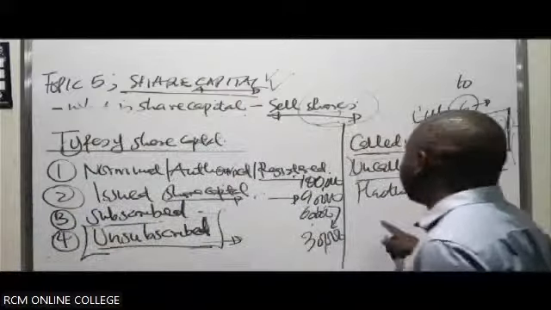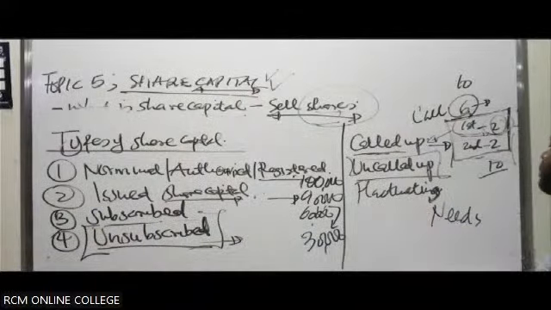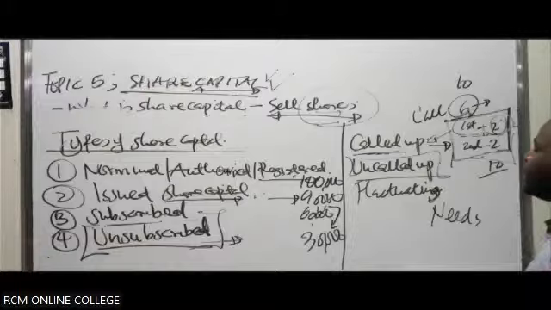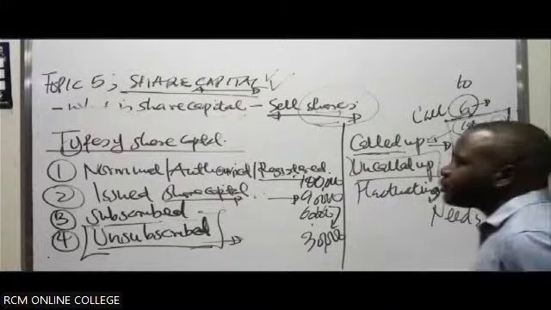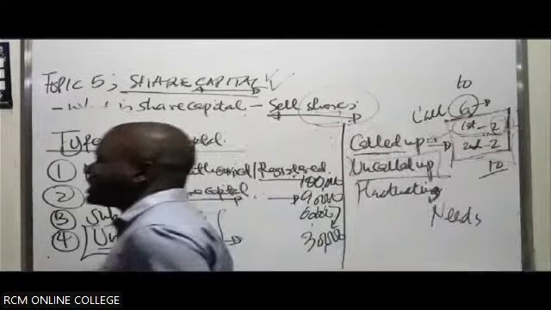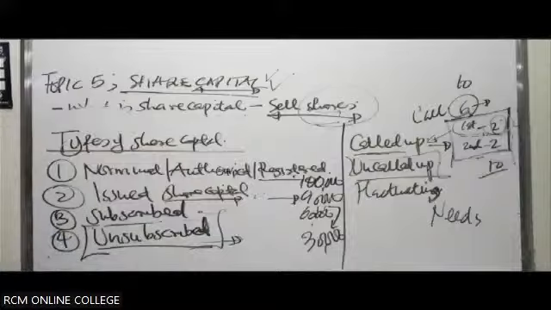So that kind of capital, what will we call it? A fluctuating capital. From time to time, it will likely increase, and from time to time, it can be withdrawn. So it fluctuates. It's not static. It's not fixed in any way. So we refer to that kind of share capital as a fluctuating capital.